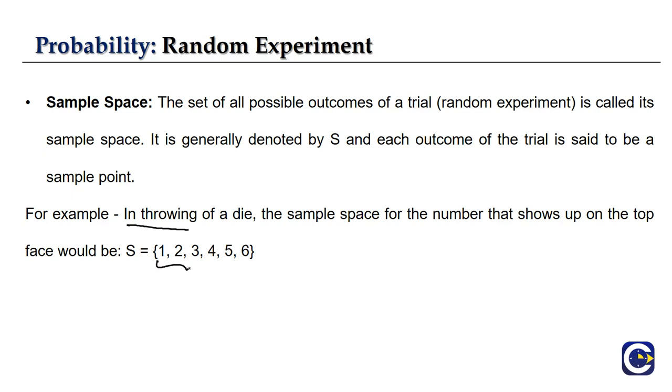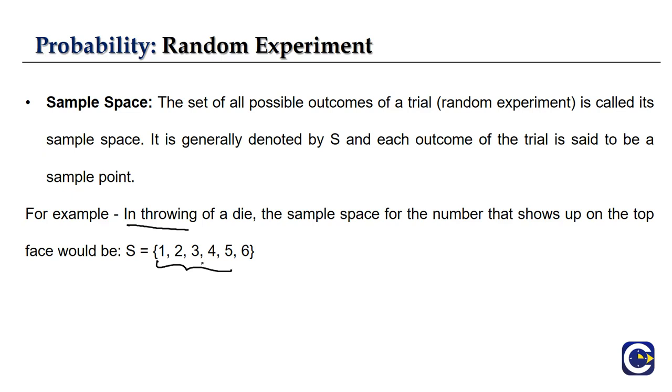These are the set of our sample space, which we denote as S equal to, in curly brackets, 1, 2, 3, 4, 5, 6. For any random experiment we can write our sample space, which is the set of all possible outcomes for that particular trial. We generally denote it by capital S.